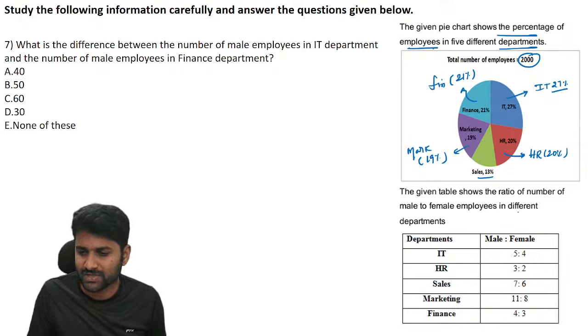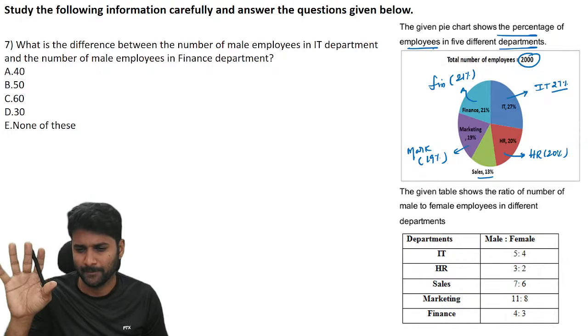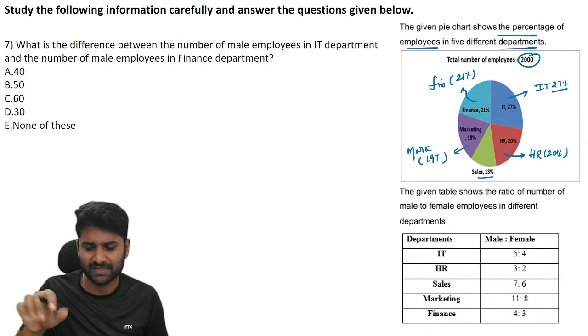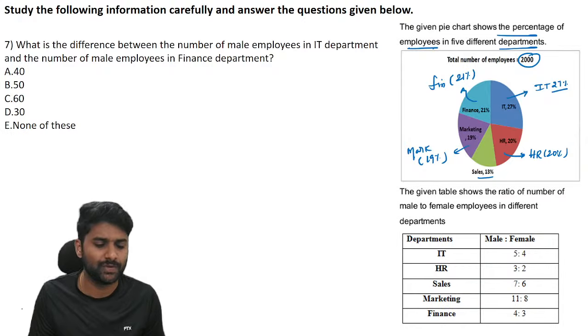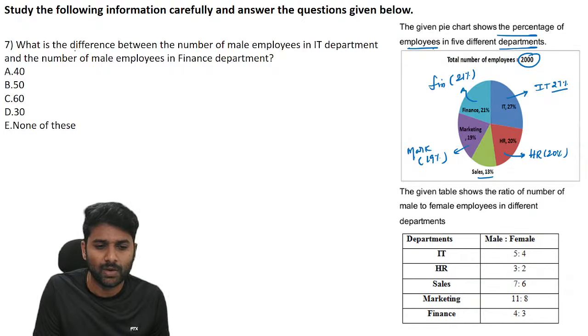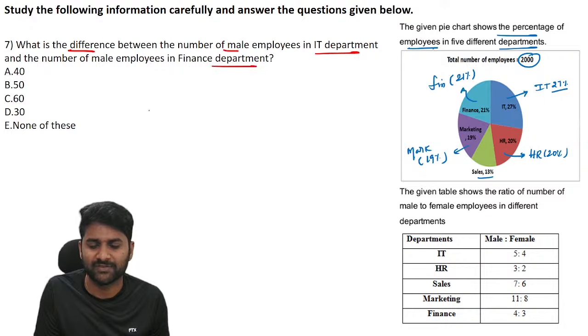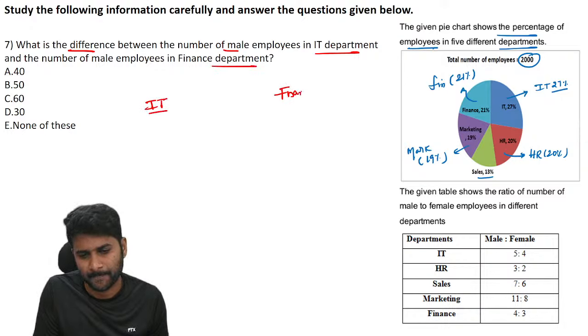Again, the table given below shows for each department the ratio of male and female. This is the data: total people distribution in departments, and each department's male and female ratio. Okay, this is the data available. Let's look into the question. What is the difference between the number of male employees in the IT department and the number of male employees in finance? We are talking about IT and finance.